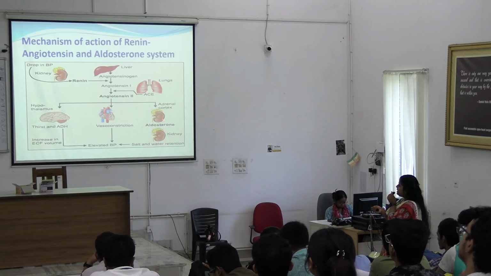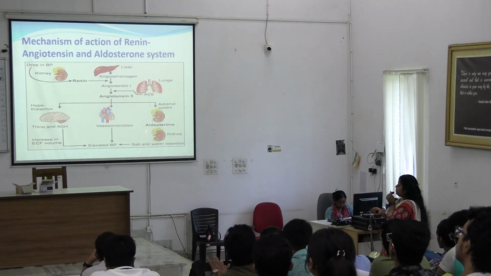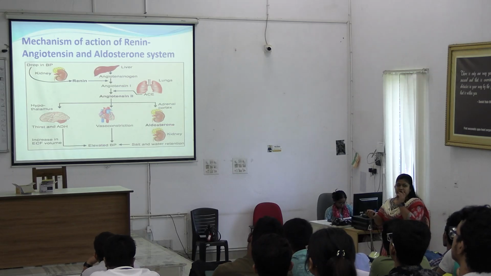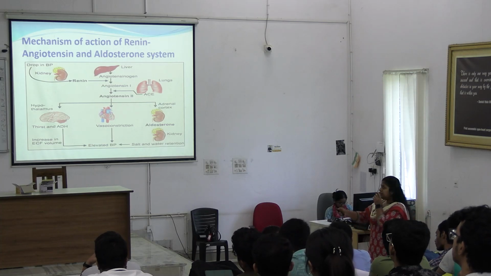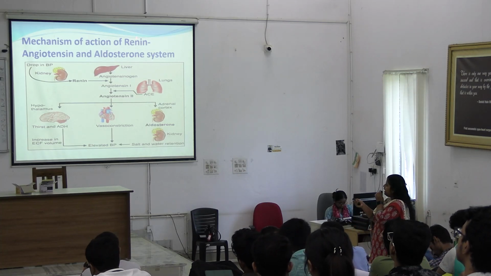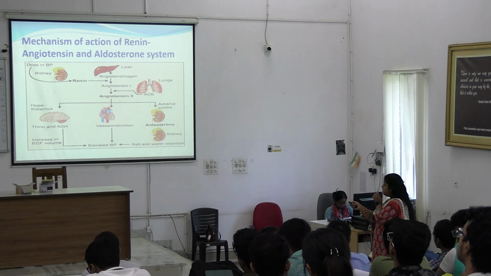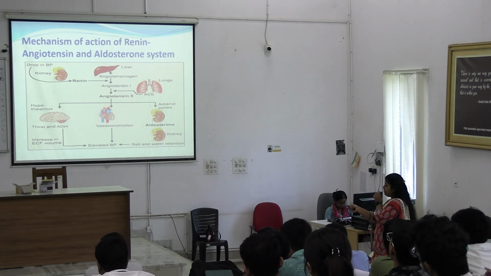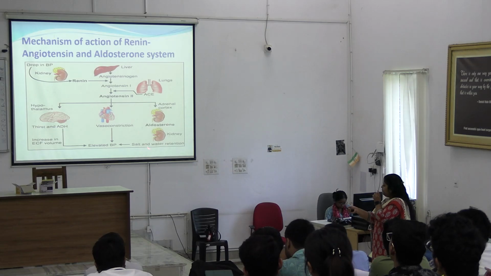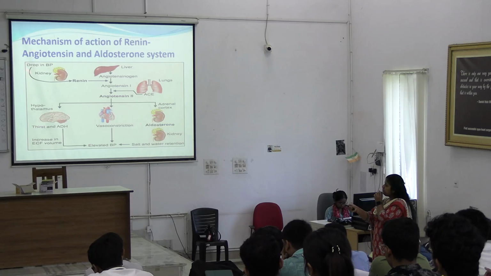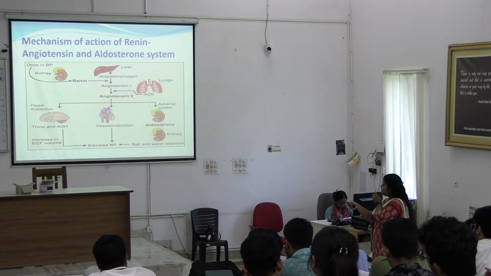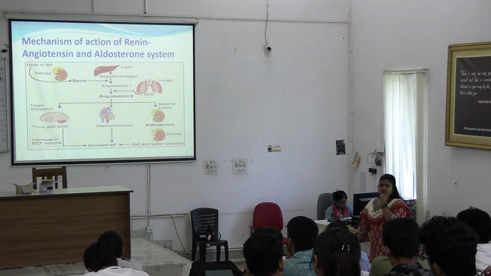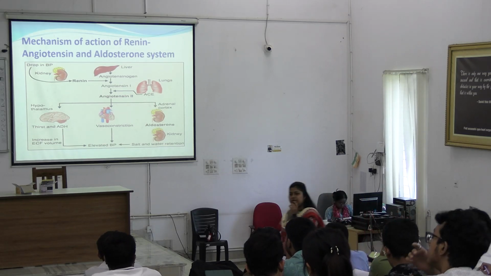So angiotensin 2 lastly acts on the adrenal cortex for the release of aldosterone, which acts on the kidney and helps in salt and water retention. So this is a complex mechanism, the renin, angiotensin, aldosterone axis, which helps in water retention. Here the stimulating factor is a fall in BP, and to elevate the BP this axis acts to retain salt and water. Is it clear?